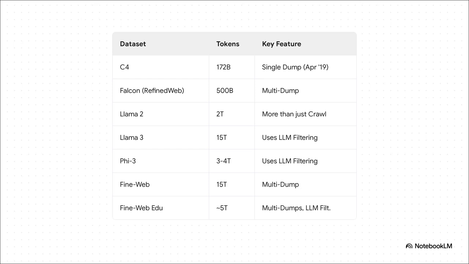Now, lots of brilliant people have tried to clean this up. You've probably heard of some of these famous datasets like C4 from Google or RefinedWeb, which was the fuel for the Falcon models. But recently, when models like Meta's Llama 3 and Microsoft's Phi-3 came out, their reports kind of hinted that they were doing something different, a whole new level of filtering that was giving them these incredible results.